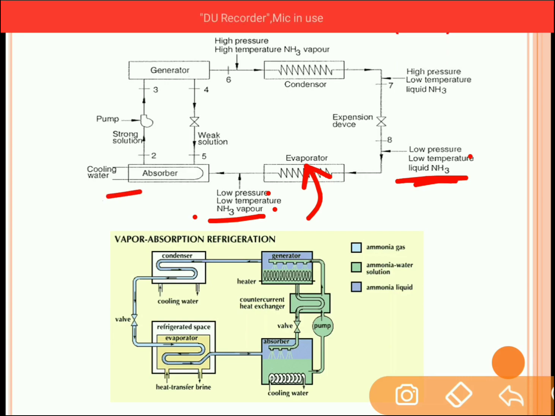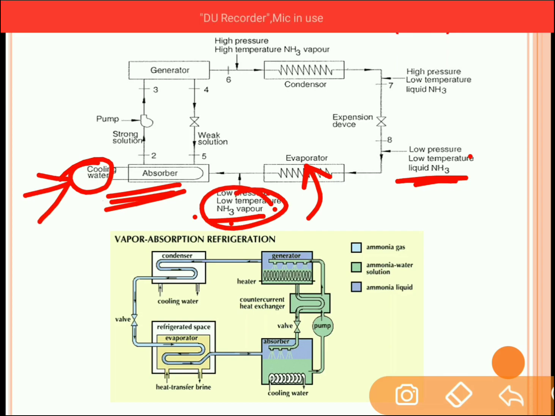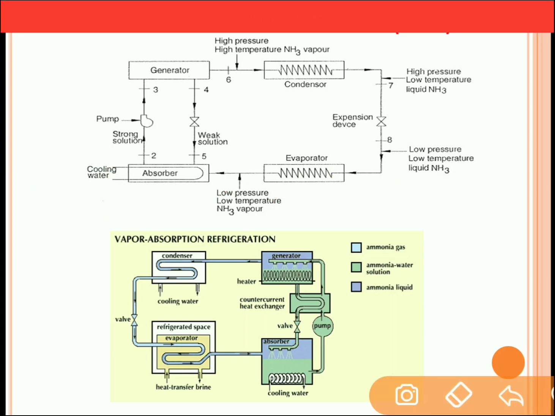Now this low temperature, low pressure ammonia vapor will pass to the absorber. So there is one absorber over here. In this absorber, the cooling water is added to the vapor ammonia. Now ammonia has a great affinity for water. Affinity for water means it can easily mix with the water. So when the cooling water is added to the vapor ammonia, it can easily be absorbed inside this water and you will get a solution, and that solution is nothing but the strong solution.